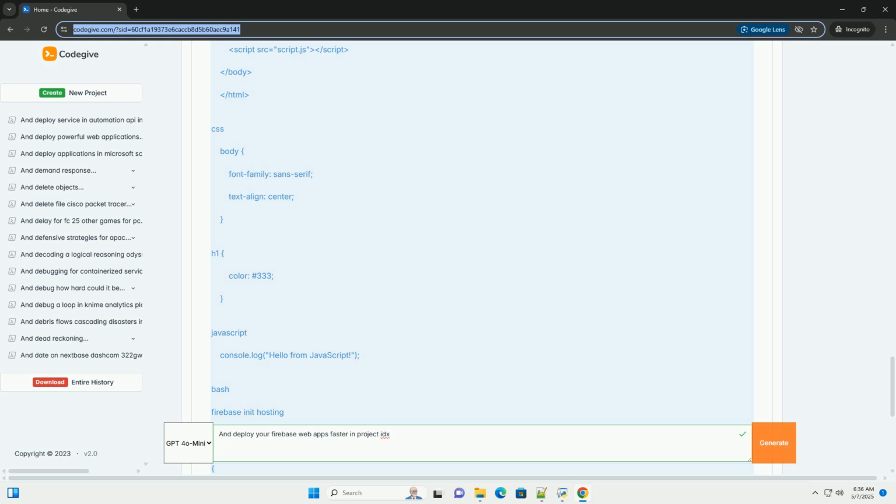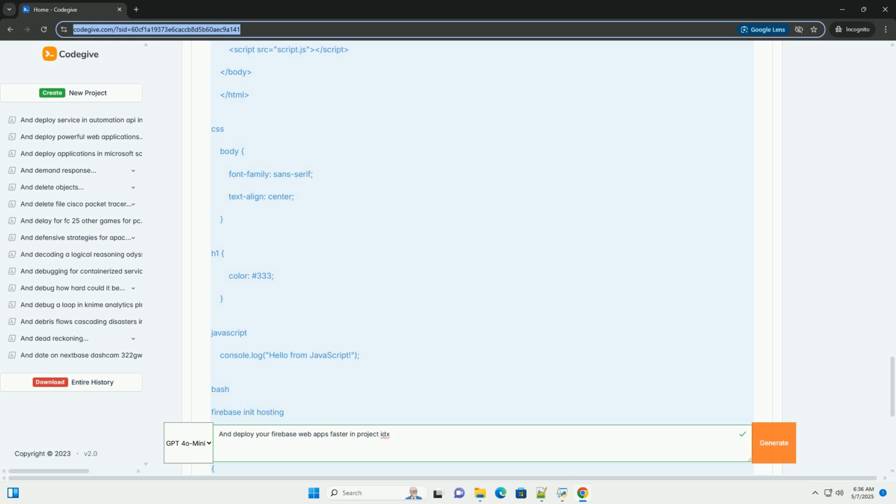3. Caching strategies. Configure appropriate caching headers in your firebase.json file to improve performance. Cache static assets, images, CSS, and JavaScript aggressively, and dynamic content less aggressively.